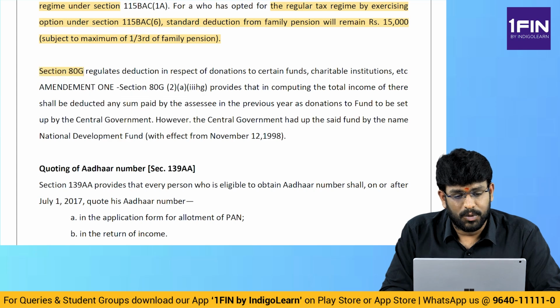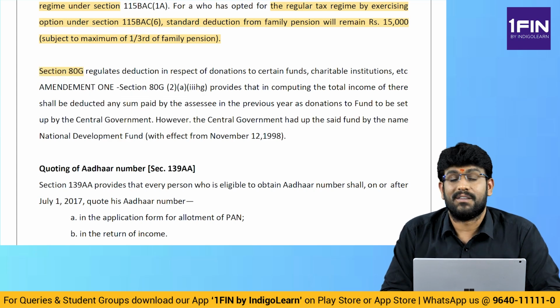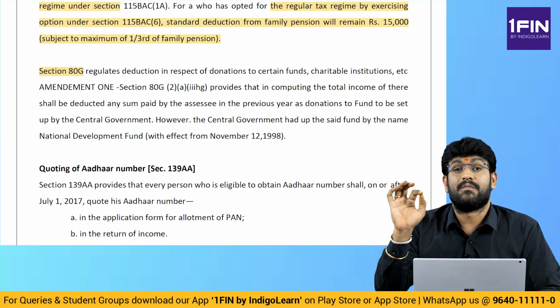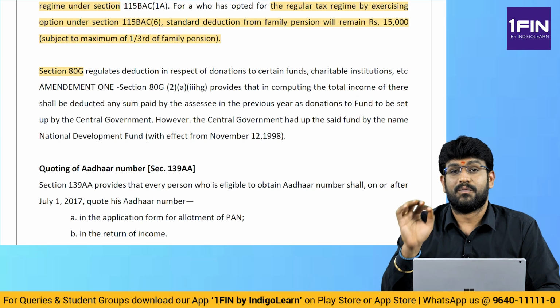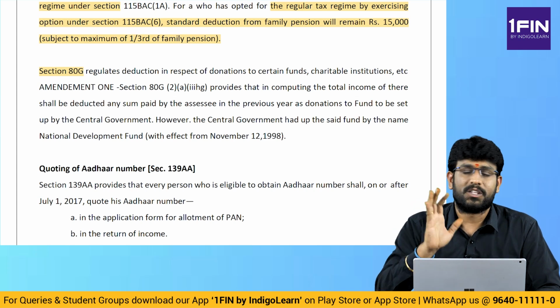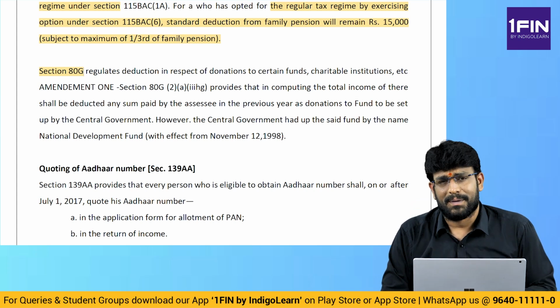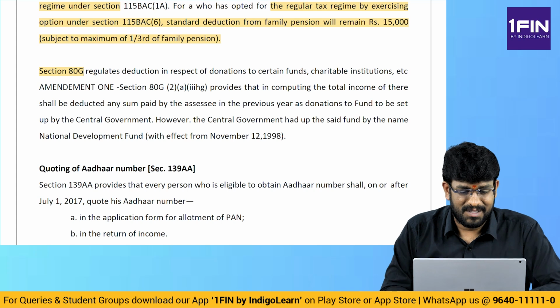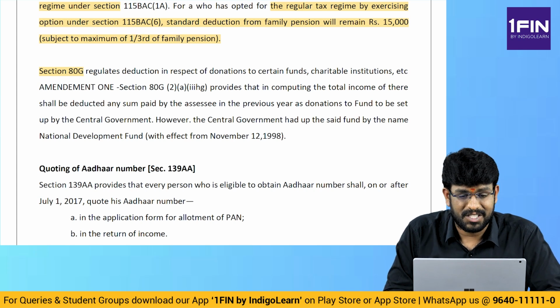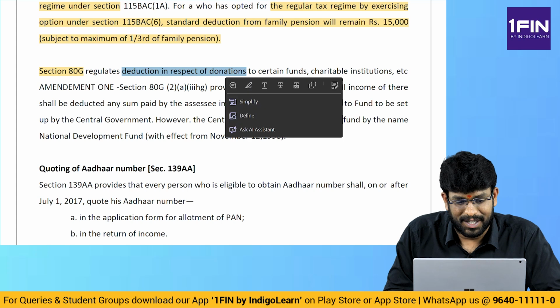80G. 80G, we know that 80G talks about donations where we have got 4 categories: 100% without qualifying limit, 50% without qualifying limit, 100% with qualifying limit, 50% with qualifying limit. Now a small point, my dear friends, that is about National Development Fund. See that? Deduction in respect of donations to funds.